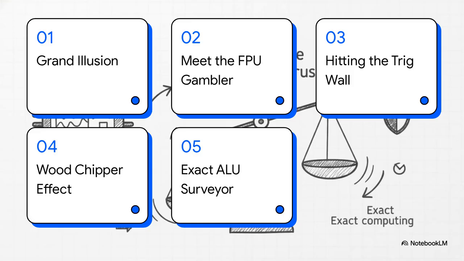Okay, so here's our roadmap for this explainer. First, we'll look at the grand computational illusion. Then we'll meet the FPU gambler, hit the trig wall, explore the wood chipper effect, and wrap up with the exact ALU surveyor. Let's get into it.